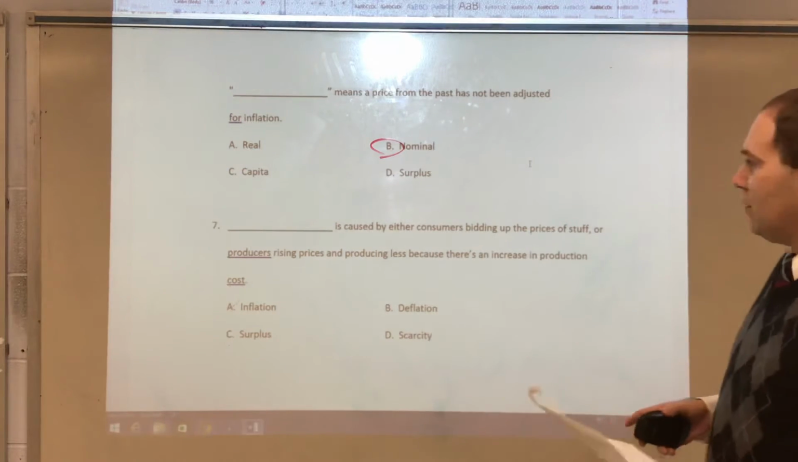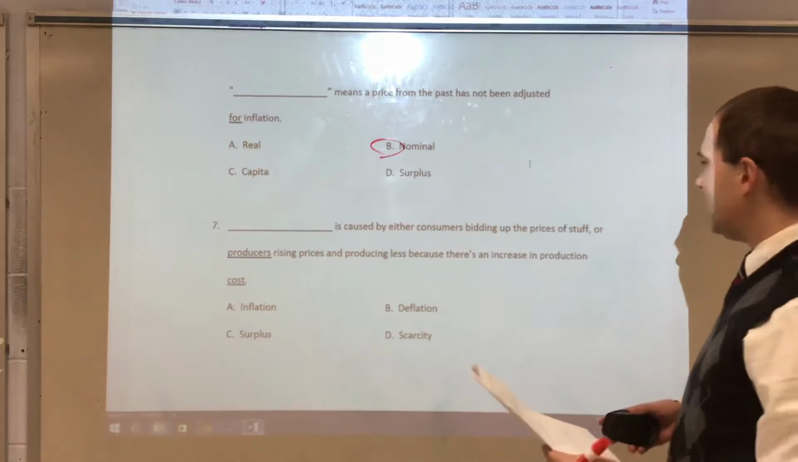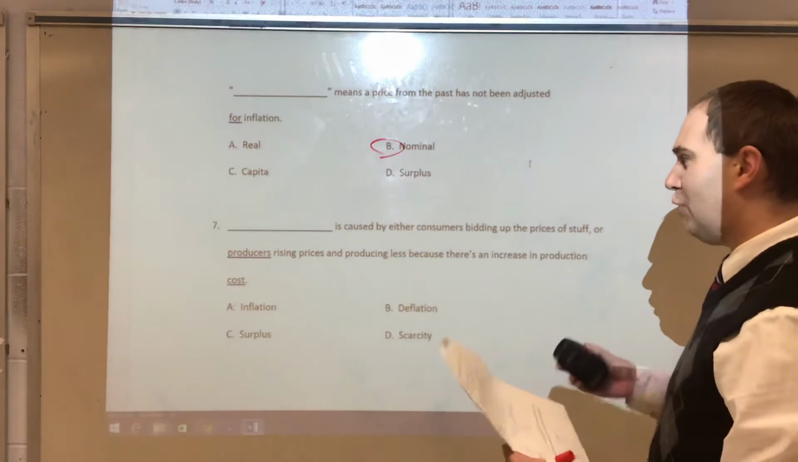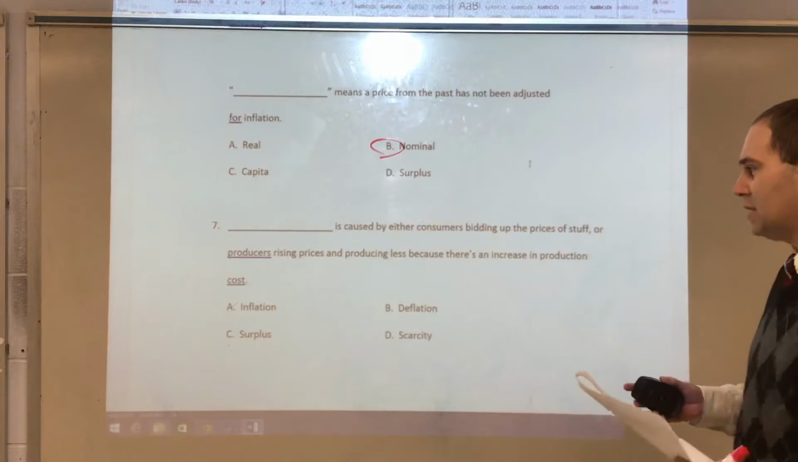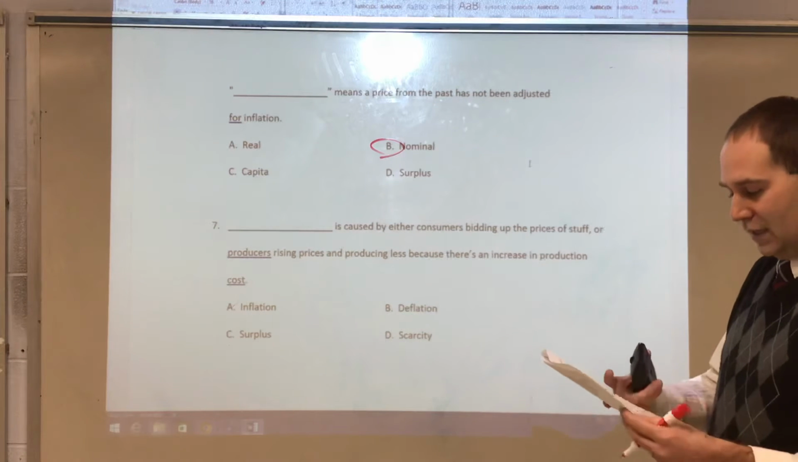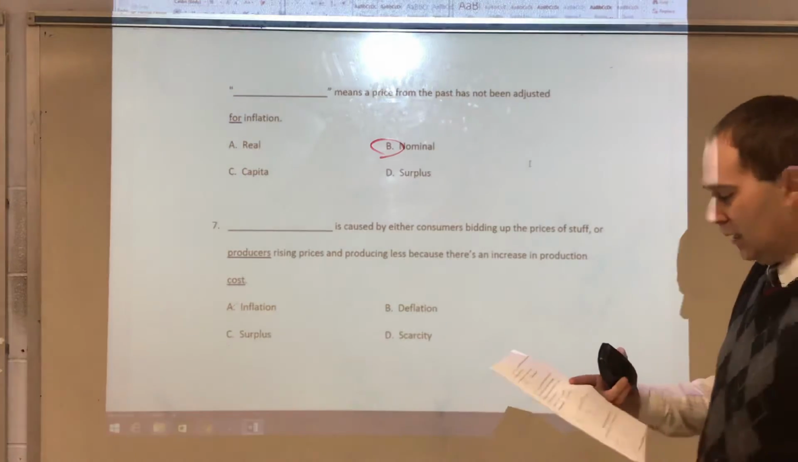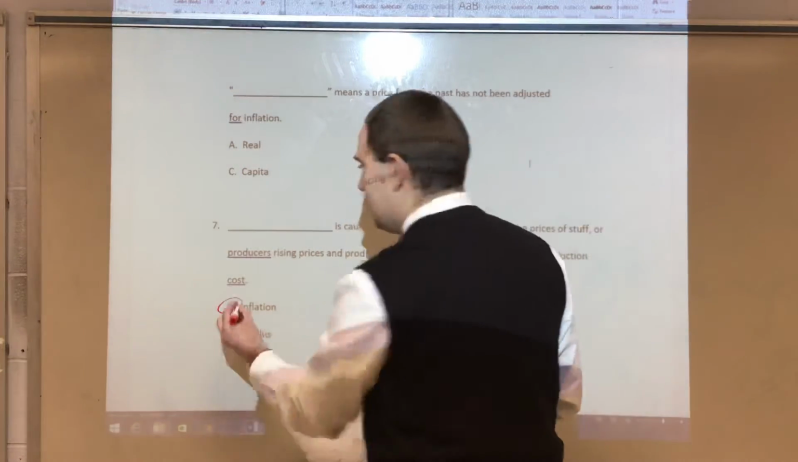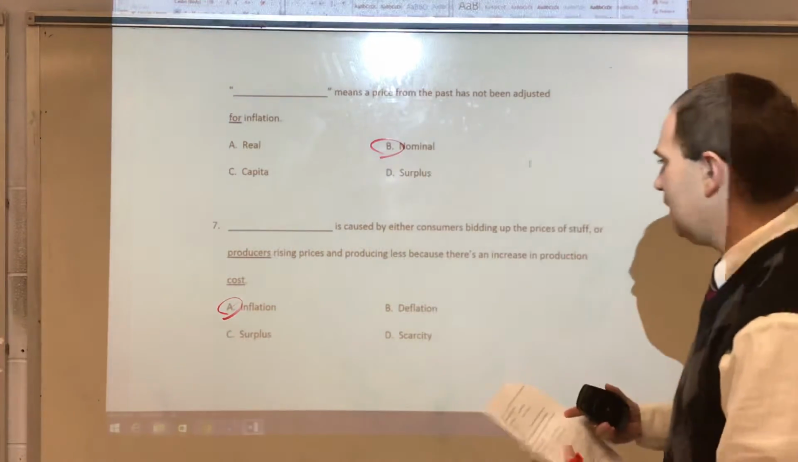Blank is caused by either consumers bidding up the prices of stuff or producers raising prices and producing less because there's an increase in production cost. That is inflation. Okay? Inflation. It's inflating the price. Think of it that way.